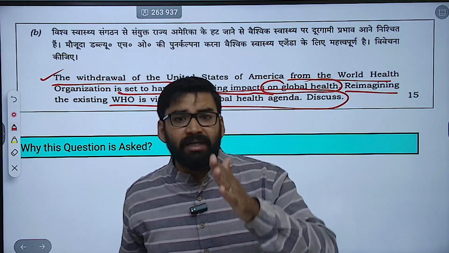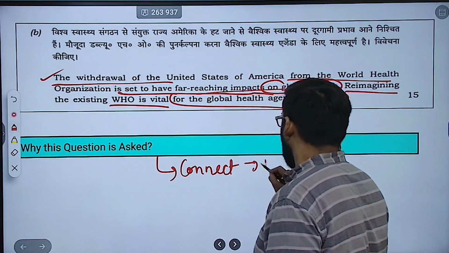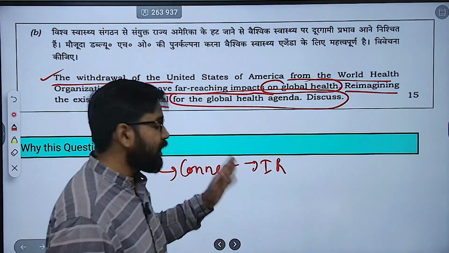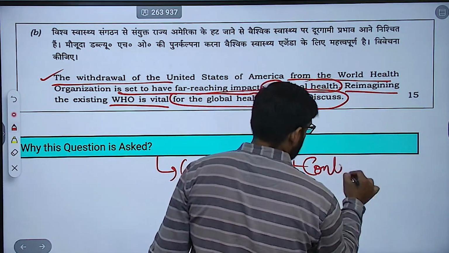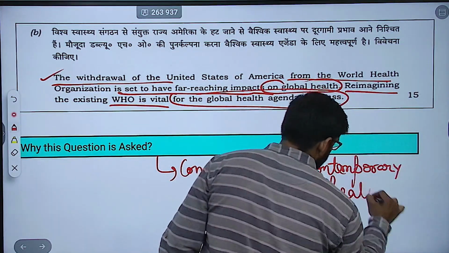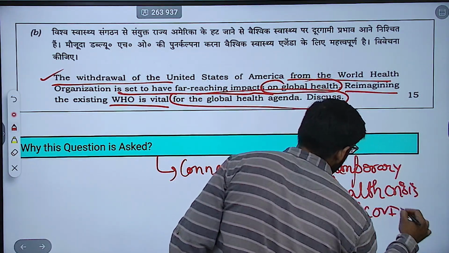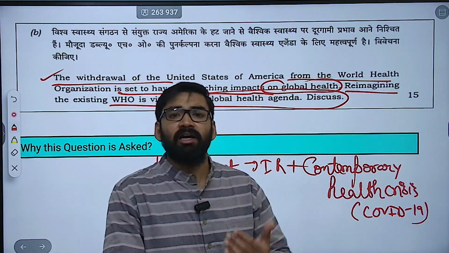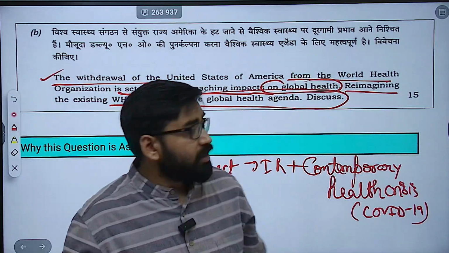First of all, you have to connect it with IR, that is international organization, plus contemporary health crisis, like for example COVID-19. Clear? COVID-19 you can mention. Then you can check if you can evaluate global governance beyond military or economic issues or not. This is the demand of the question.